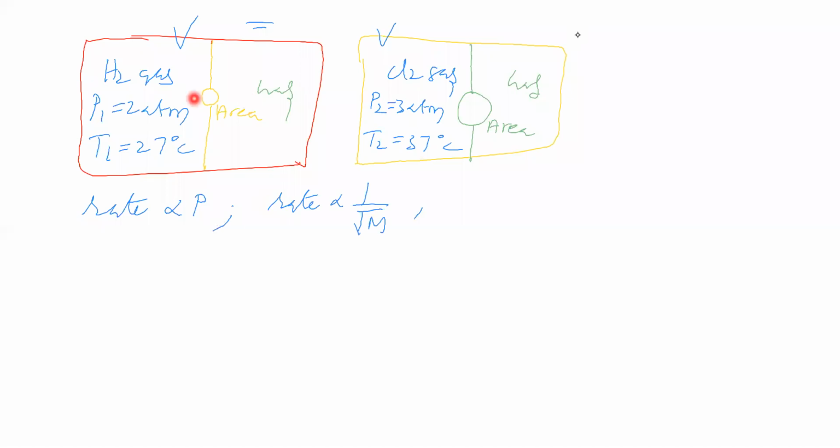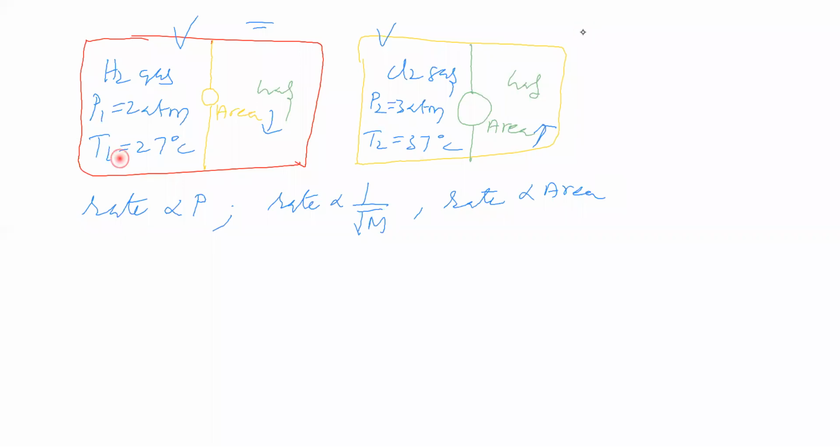This tiny hole area is less. This tiny hole area is more. This tiny hole area is less. Here less, here more. So area of tiny hole is different means rate of diffusion is different. So rate of diffusion is directly proportional to area of tiny hole. That point we know. Next, we will see the temperature.